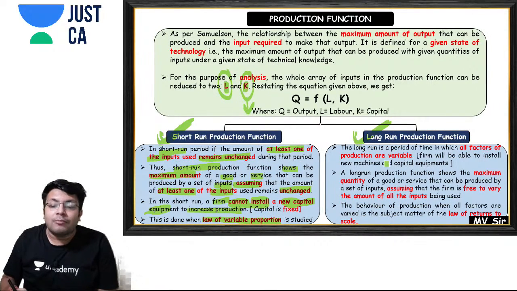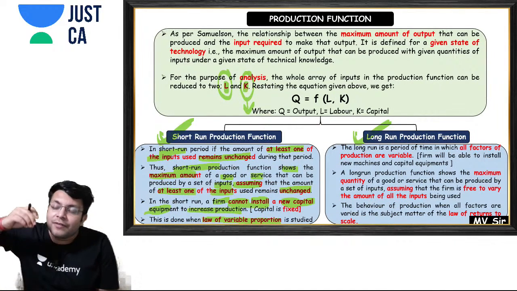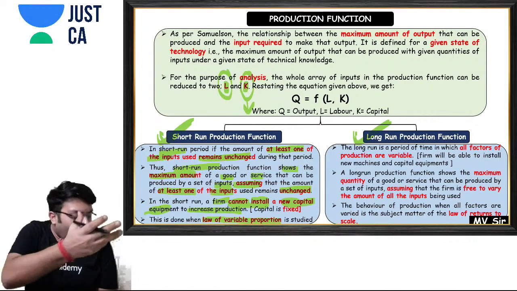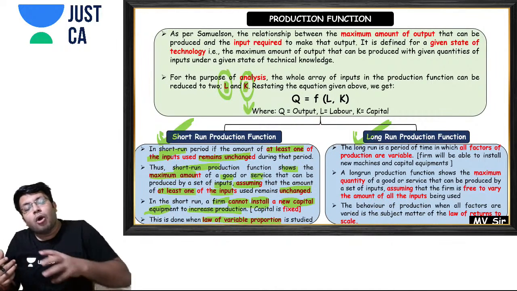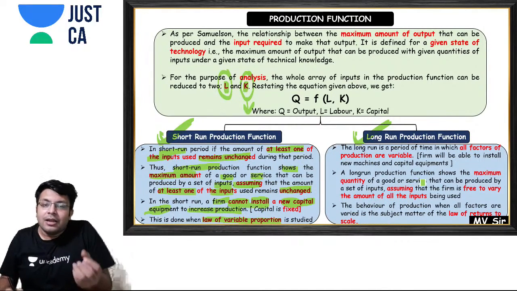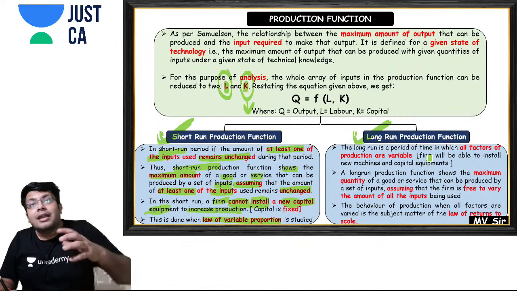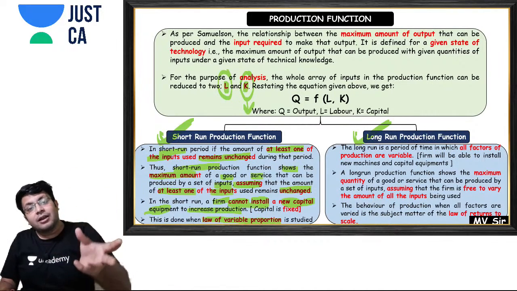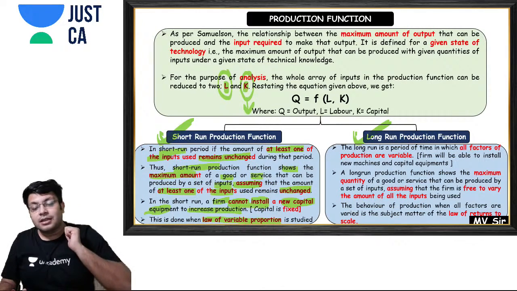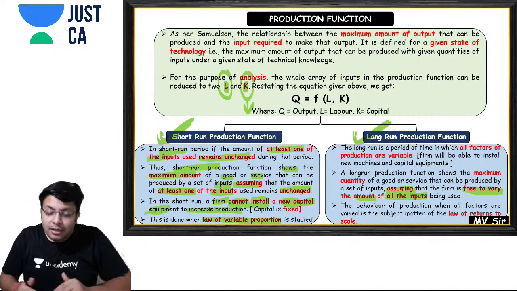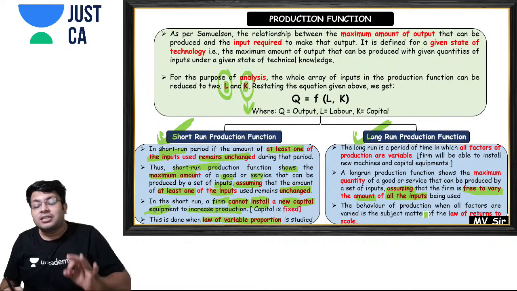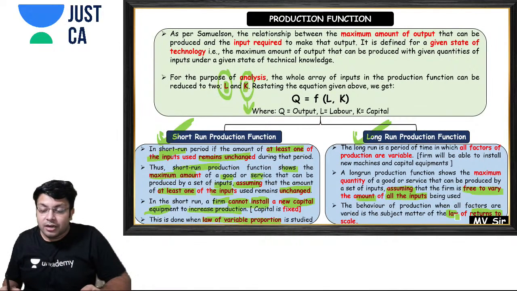And my friends, in the long run production function, all the factors of production are variable. So in the long run, I can even change the labor, I can even change the capital. Over here, we assume that the amount of all the inputs are free to vary. We can vary all the inputs. And we use the long run production function to explain the law of returns to scale.